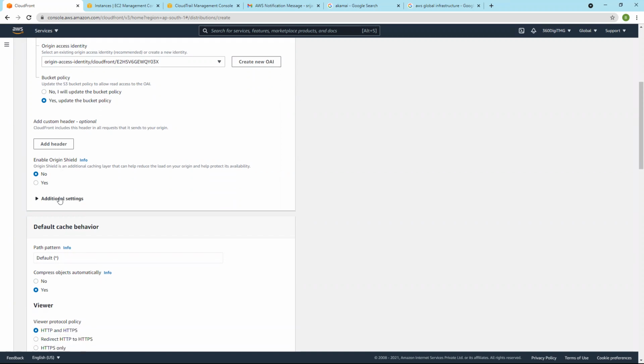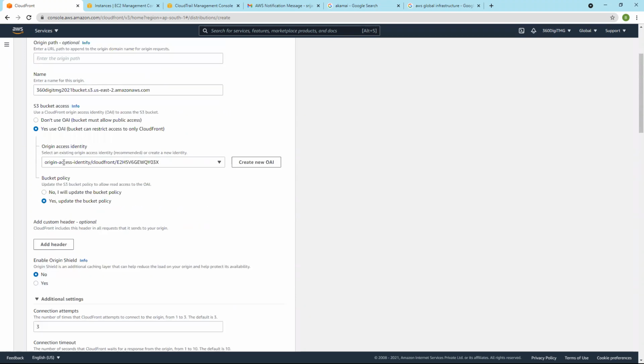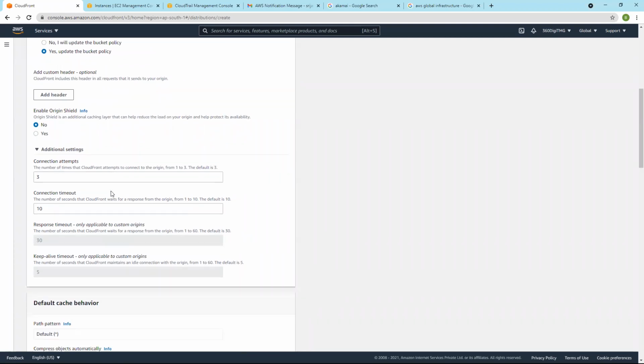And additional settings. These additional settings are related to the origin, like the S3 bucket. Our origin is the S3 bucket. Now traffic from the internet will go to the CDN, and from there to S3. CloudFront will try to connect with S3. Regarding the connection attempts, the number of times CloudFront attempts to connect to the origin, in our case S3, is 3 by default.